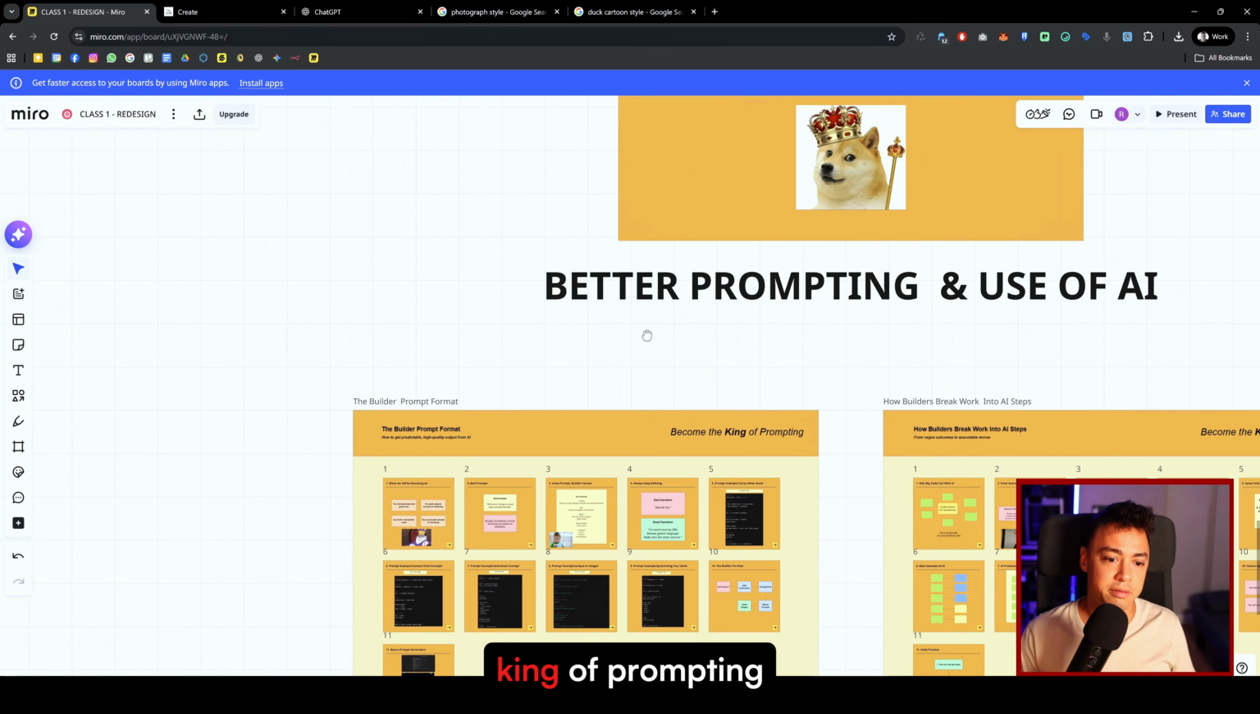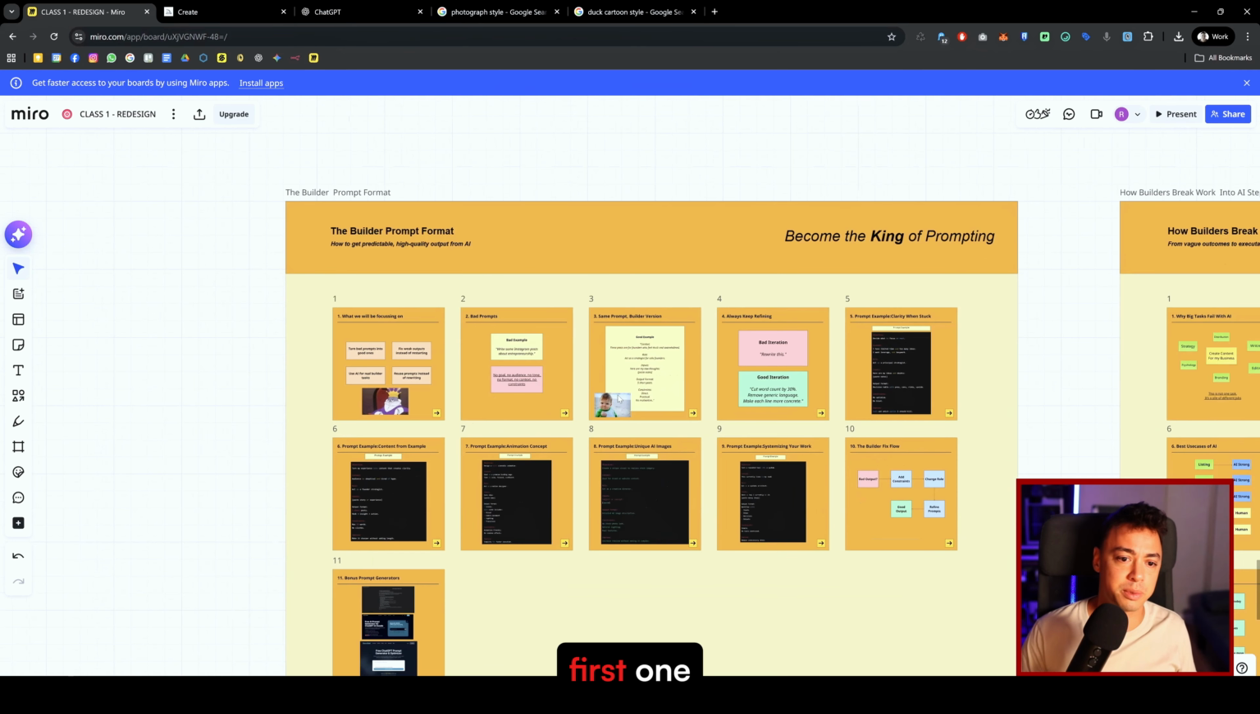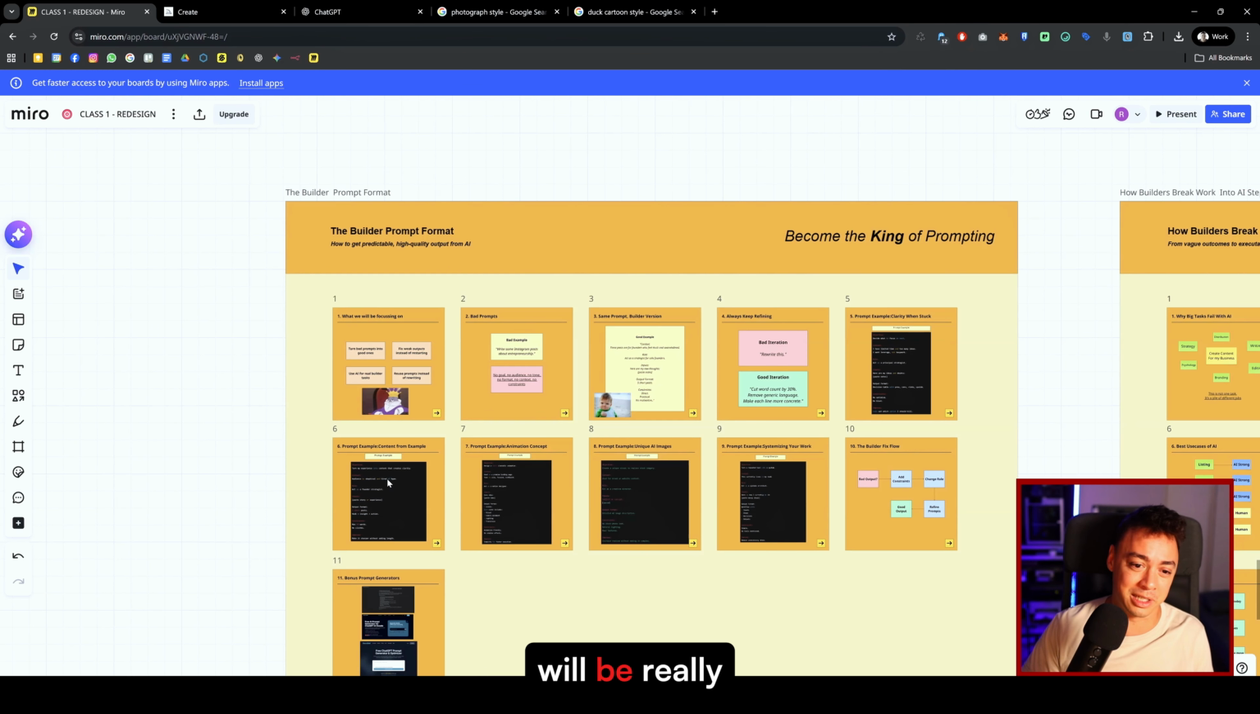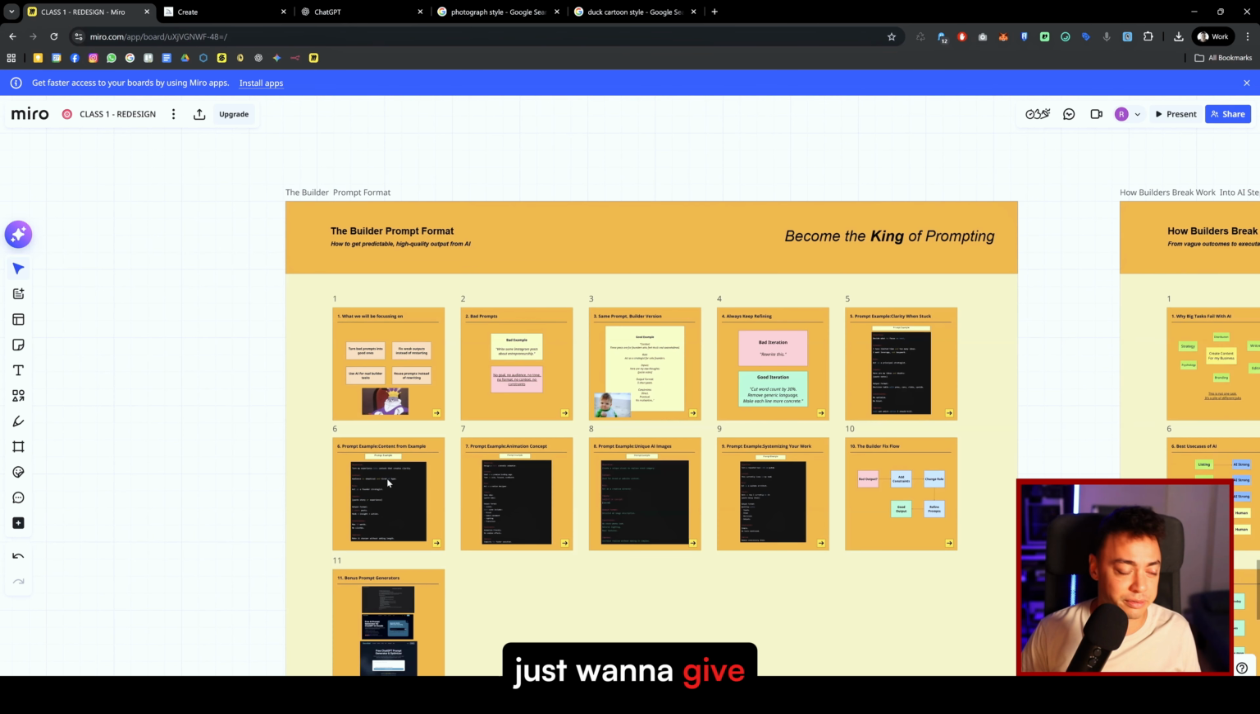Right, become the king of prompting. So for the first one, I just want to dive a little bit deeper about the builder prompt format. I really want to stress the importance of how to make good prompts, because the output is only as good as the input. If it's really, really bad, then the output will be really, really bad. I just want to give you a few tips.